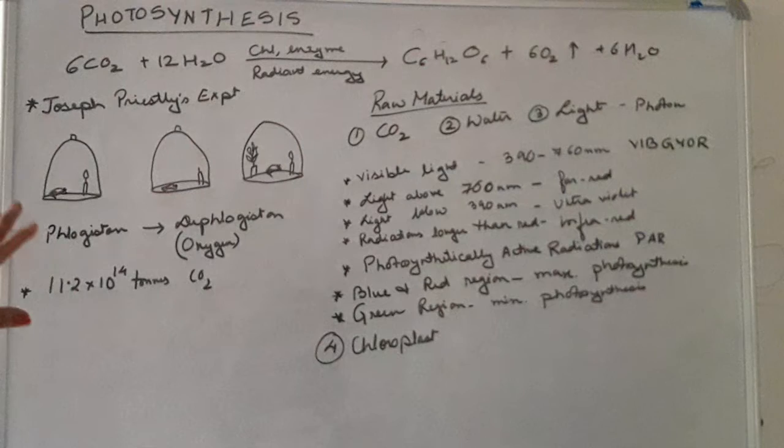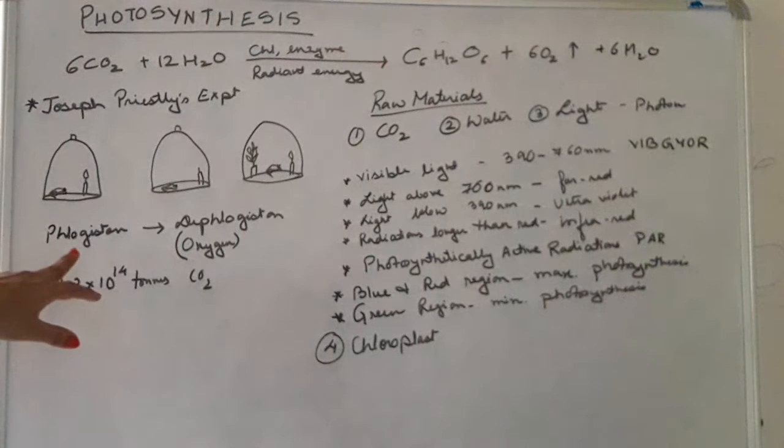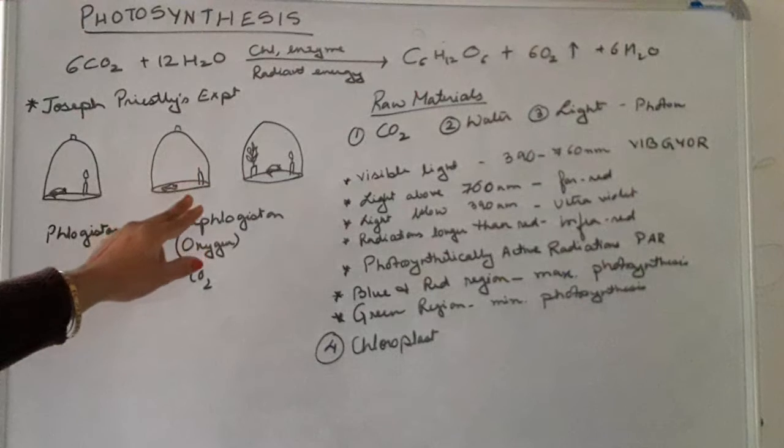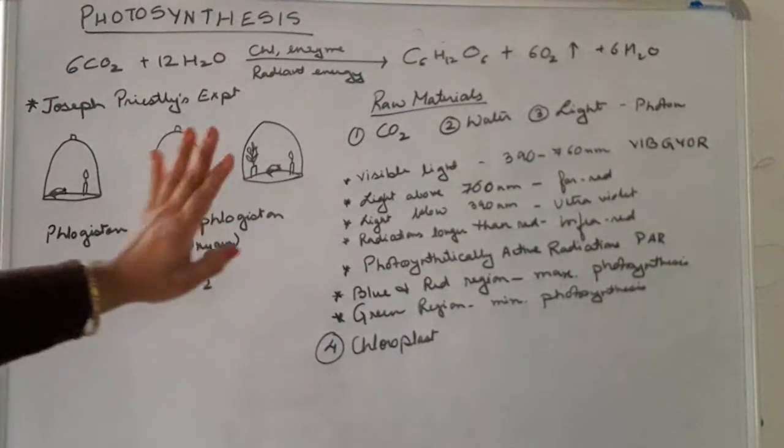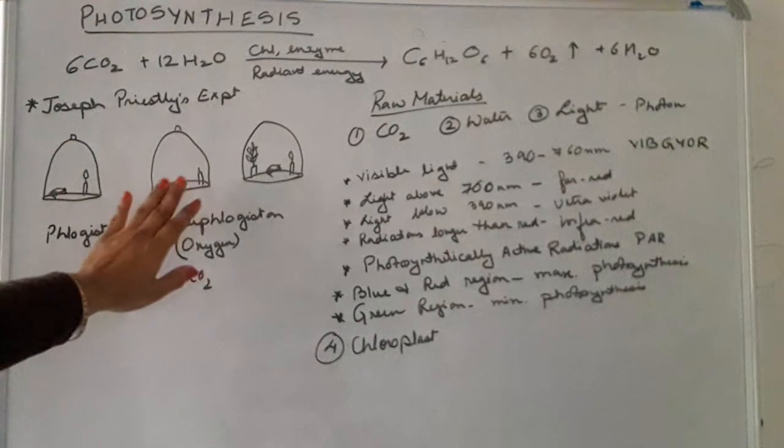After some time a foul smelling air was produced, which we call phlogiston, and due to this the mice died. In the second diagram you can see that the candle has also gone out and the mice has also died.